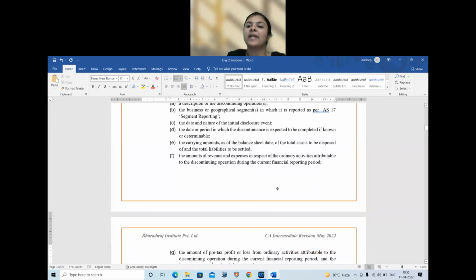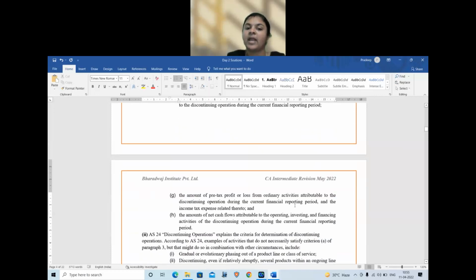Amount of pre-tax profit and amount of net cash flow. So the first 4 points are about nature. What is the segment under AS 17? What is the nature of discontinuance? Till when will the discontinuance happen?